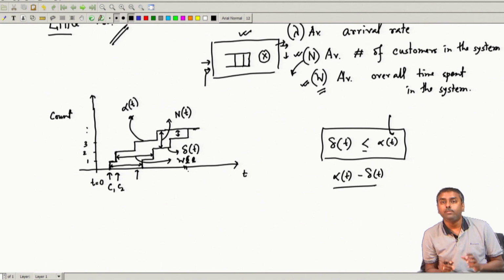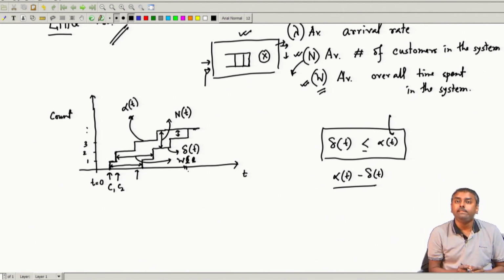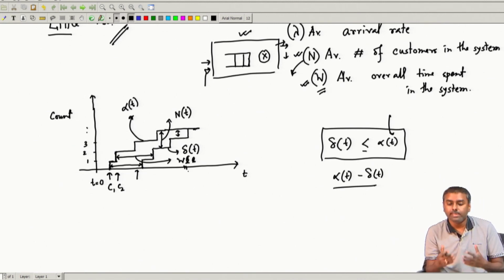In the next class, we will try to take these things into account and derive the relationship among them. We will try to appreciate that in the next class.